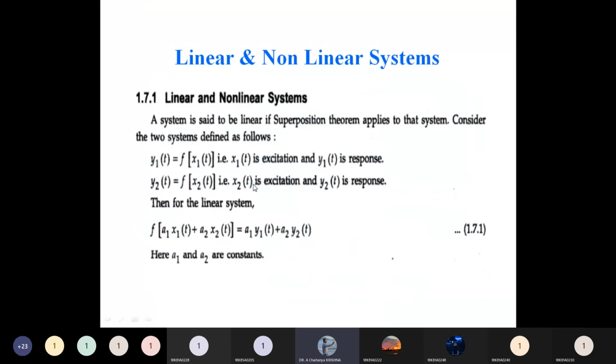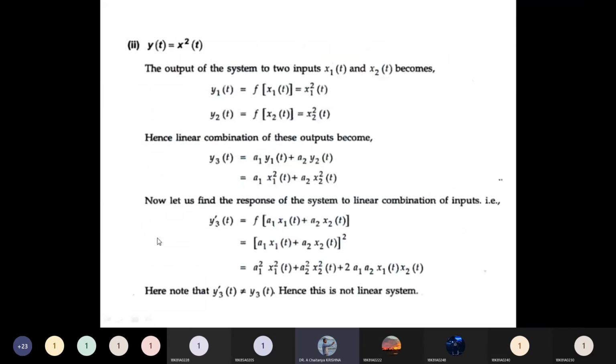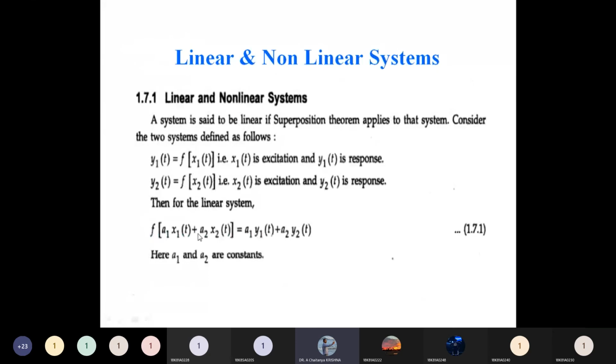Here we should find whether the system is linear or non-linear, which means we should check the superposition principle. What does the superposition principle say? The response to a1 x1 of t plus a2 x2 of t equals a1 y1 of t plus a2 y2 of t. Whatever the given system is, we write the RHS in terms of the y1 and y2 functions. On the LHS, wherever x of t is there, we substitute a1 x1 of t plus a2 x2 of t.